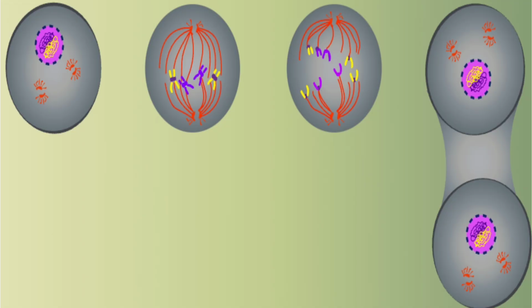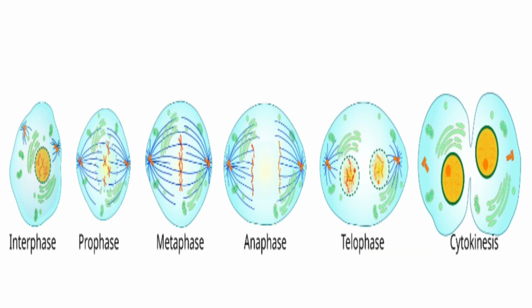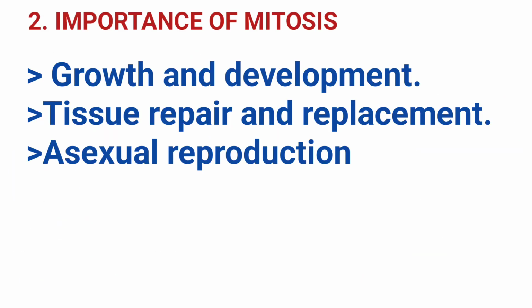Beyond the intricate dance of chromosomes during its physical stages, mitosis serves as the fundamental mechanism for life's continuity and maintenance. Importance of mitosis: growth and repair. It allows a single fertilized egg to develop into a complex multicellular organism. Without it, organisms couldn't increase in size or complexity.